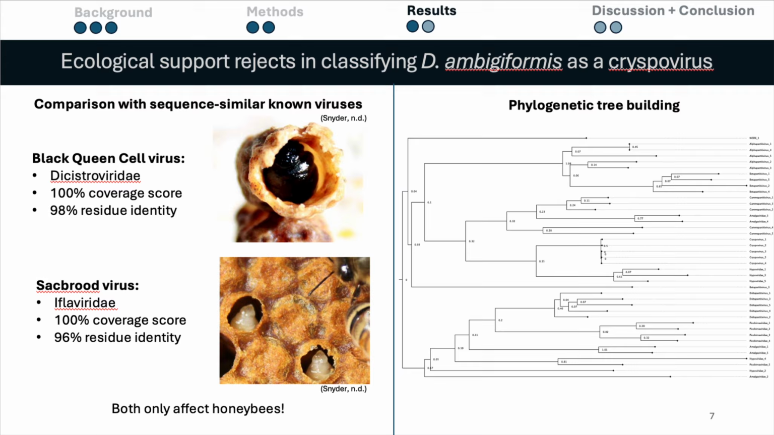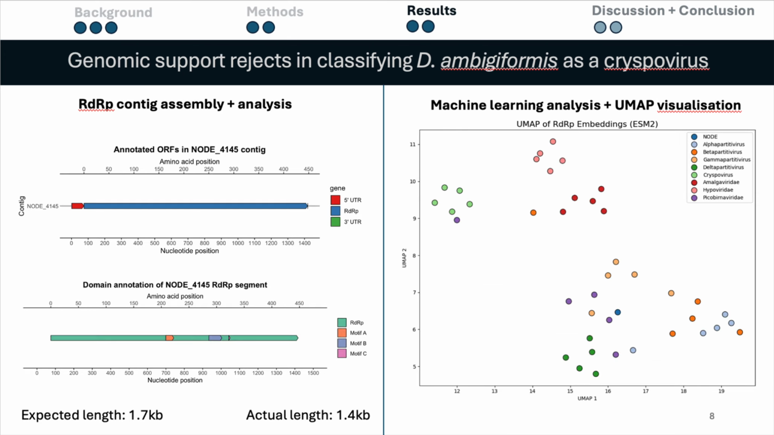My phylogenetic tree also showed that the virus created a clade of its own, shown at the top right here, rather than joining any of the established partitivirus genera, including cryspoviruses. So this analysis also rejected the idea that the virus is a cryspovirus. Similarly, our genomic analysis also rejected classifying the virus as such.